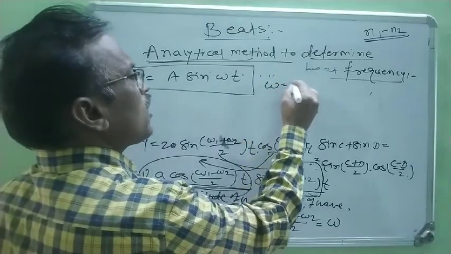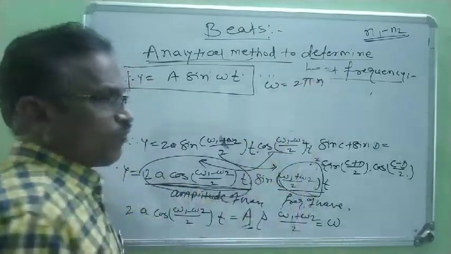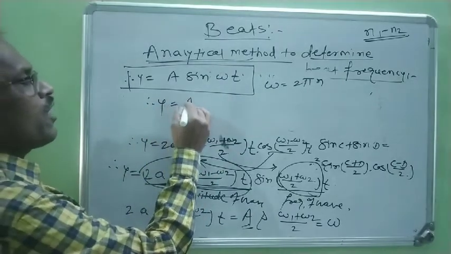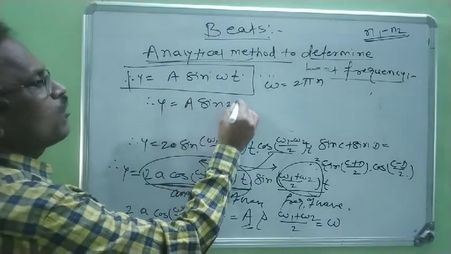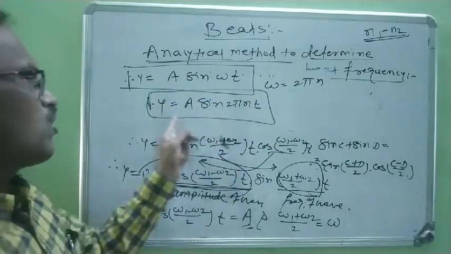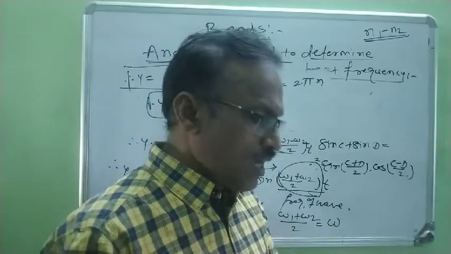Now when omega is 2 pi n, it also becomes y equal to A sine 2 pi n t.